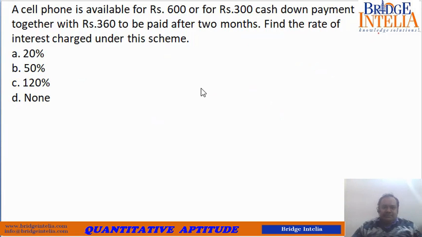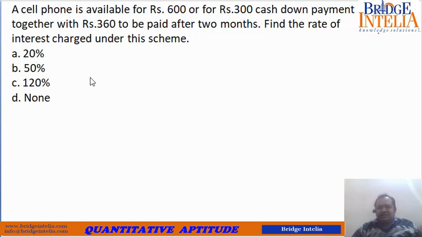Now let's take this one. A cell phone is available for rupees 600 or for rupees 300 cash down payment together with rupees 360 to be paid after 2 months. Find the rate of interest charged under the scheme. So again we have solved a similar question.